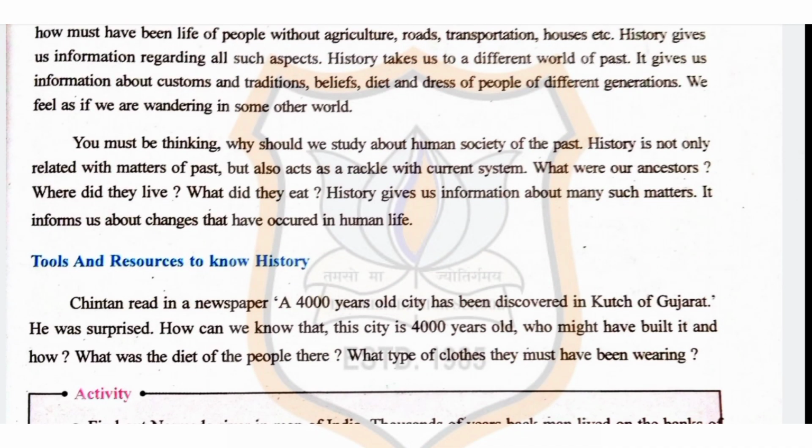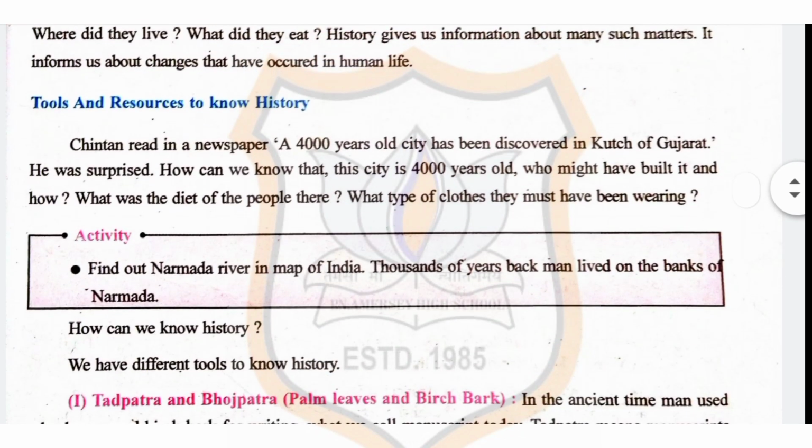Now, tools and resources to know history. Chintan read in a newspaper, a 4,000 years old city has been discovered in Kutch of Gujarat. He was surprised. How can we know that this city is 4,000 years old? Who might have built it and how? What was the diet of the people there? What type of clothes they must have been wearing? How can we know history?